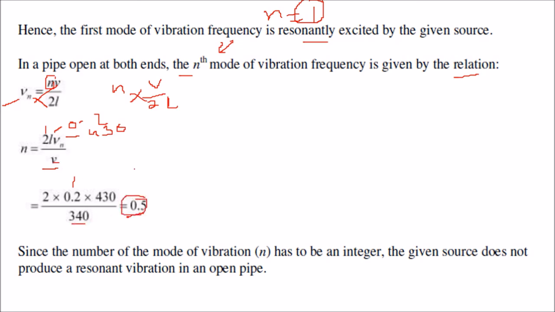This is 0.5. So since the value of n has come 0.5, which is equal to half, and we know that the number of the mode n has to be an integer, this given source does not produce a resonant vibration in the open pipe because half or 0.5 is not an integer.